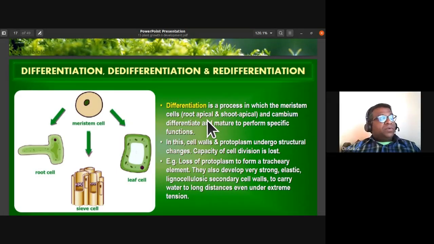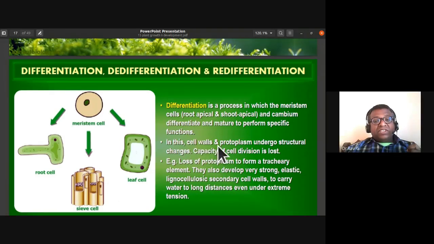So differentiation is a process in which the meristem cells, it can be the apical meristem of root or shoot, and cambium, differentiate and mature to perform specific functions. Whenever we say differentiate, they are losing their ability to undergo cell division, and they are going to mature to perform specific functions. So here in this example, the meristem cell has matured to form an epidermal cell with root hairs. Here they have formed a leaf cell like mesophyll. The meristematic cell has differentiated to form a sieve cell. So this is what we call differentiation.